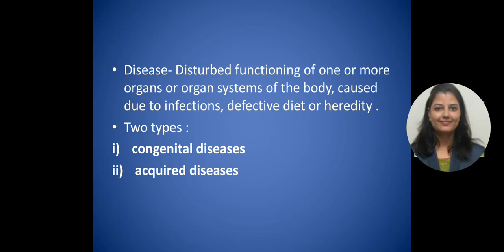It is a disturbed functioning of one or more organs or the organ system of the body that is caused due to some infection, or sometimes a defective diet, or sometimes because of heredity. So there are two types of diseases: one is congenital diseases and second is acquired diseases. Congenital diseases are present since birth only, and acquired diseases occur after birth.